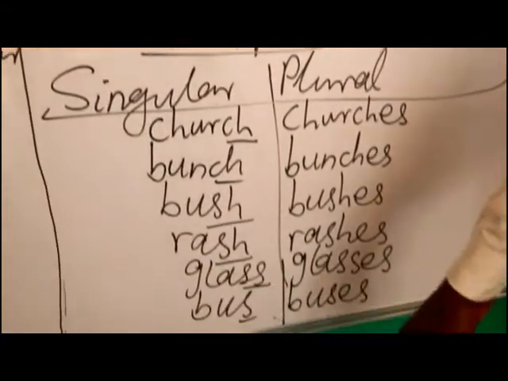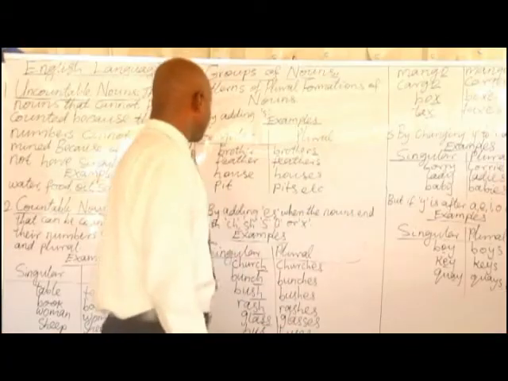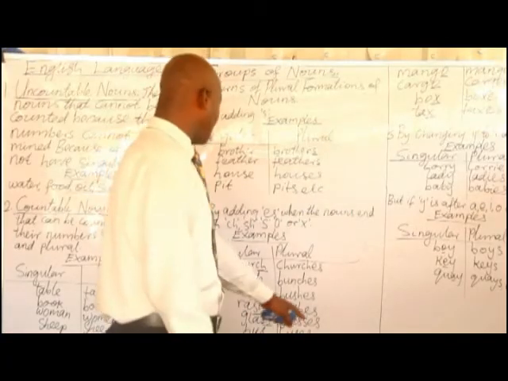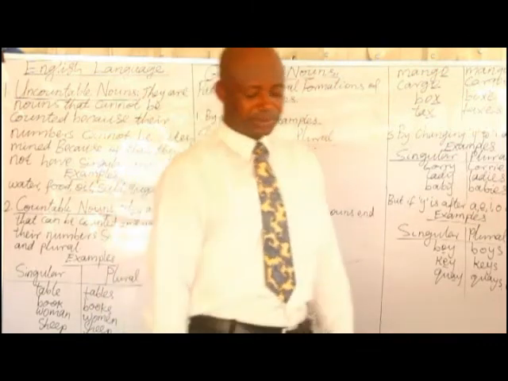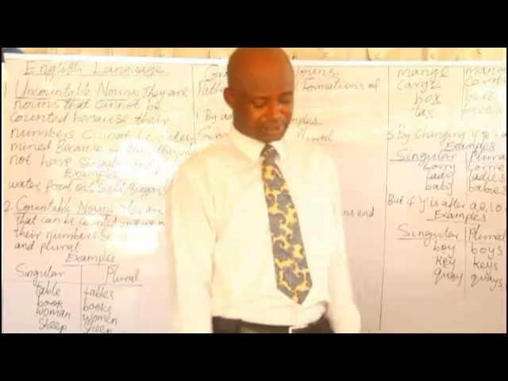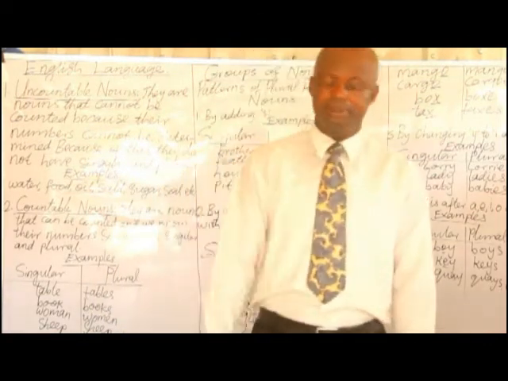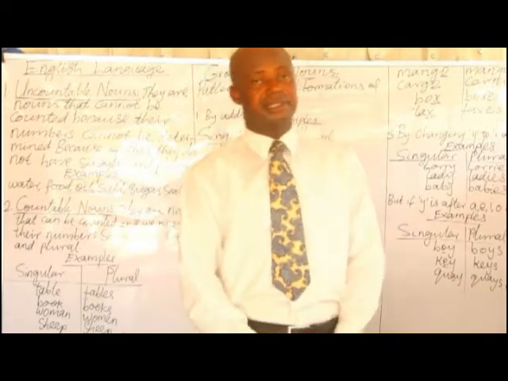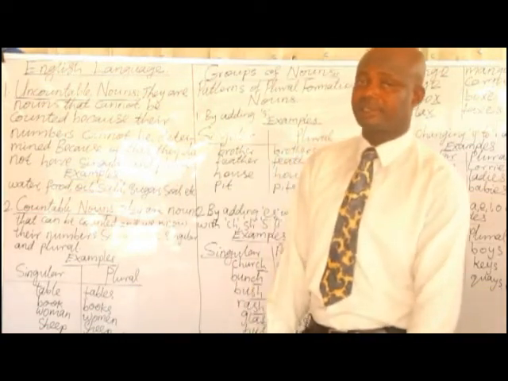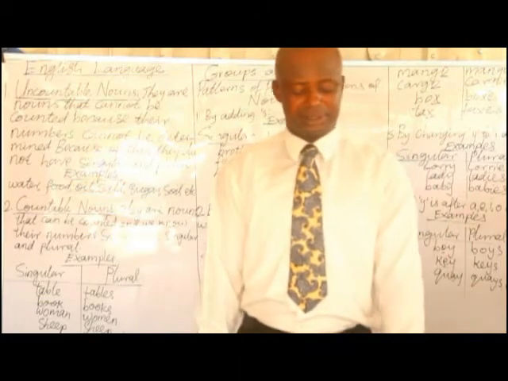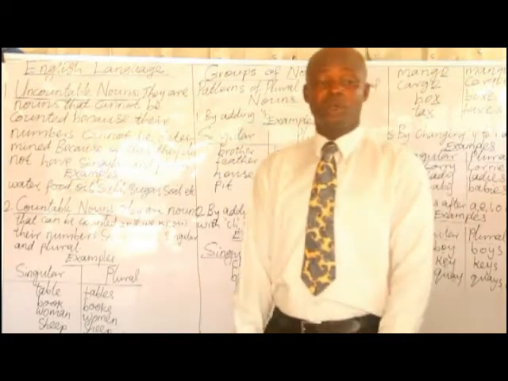See, grass, grasses, class, classes, glass, glasses, bus, buses, guess, guesses, and so on and so forth.